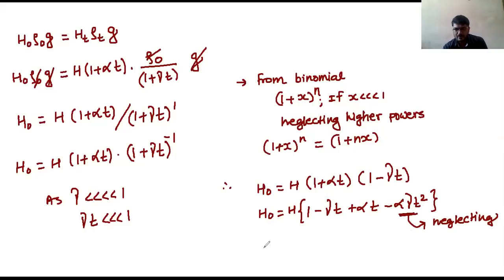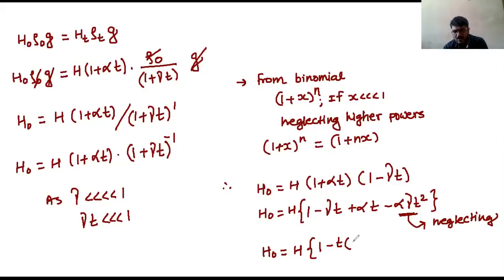And therefore we are getting H naught is equal to H into bracket 1 minus what we can take, or else we will take plus common, or else minus also you can take common. So minus t I am taking common. What is left now?